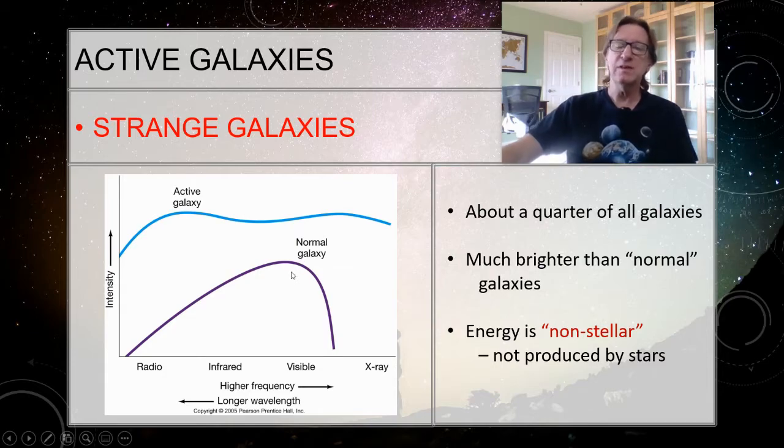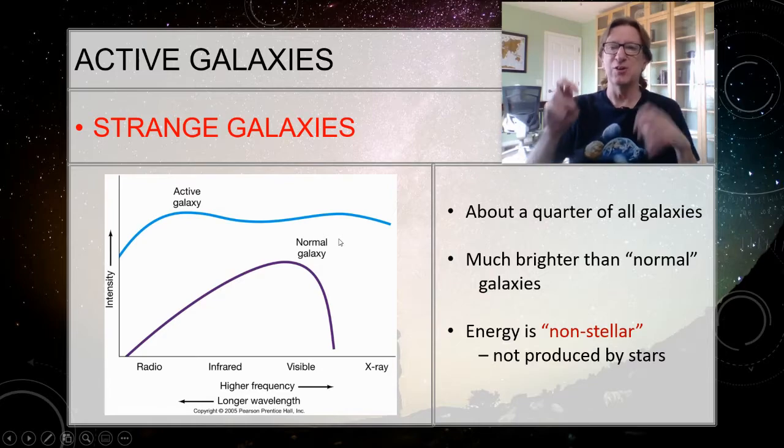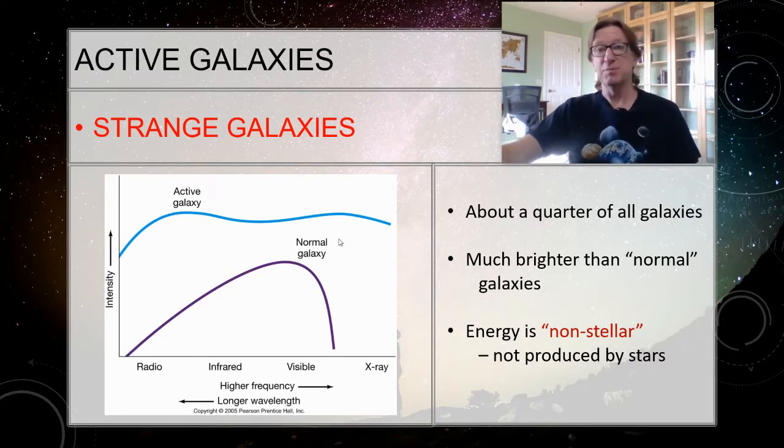When we look at these strange galaxies, these active galaxies though, we see that we get pretty much the same amount of energy throughout the spectrum. And not only is it being more evenly distributed throughout the spectrum, but there's a whole lot more of it. So something is going on with this that is not being produced by normal stars. And so we call this non-stellar emission because it's not being produced by stars.